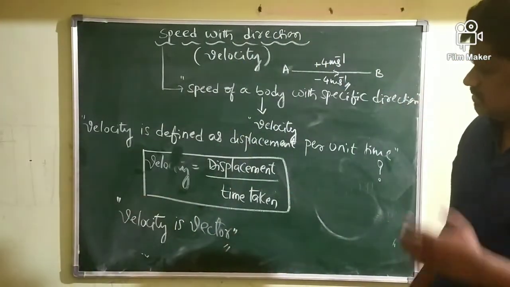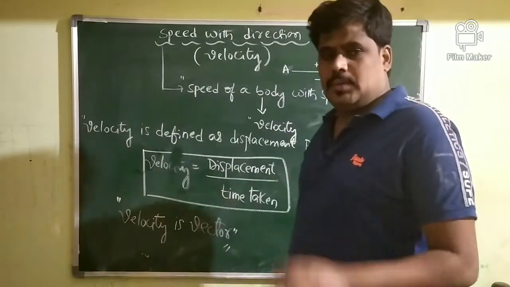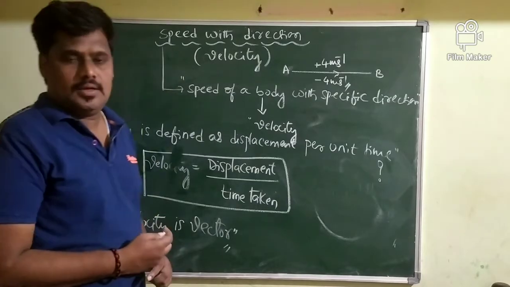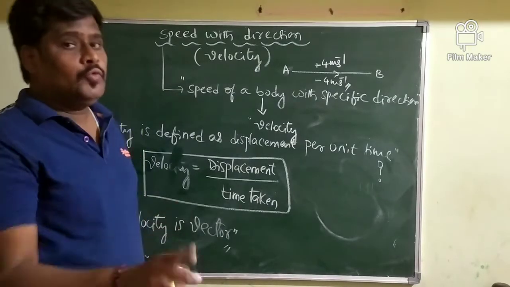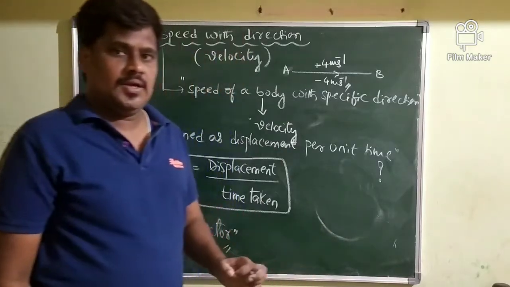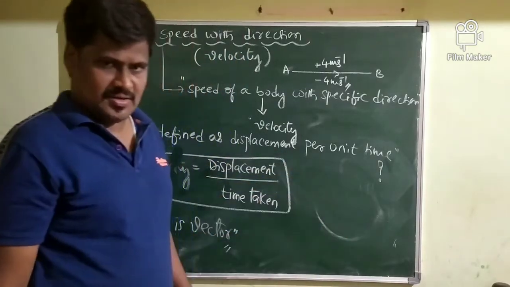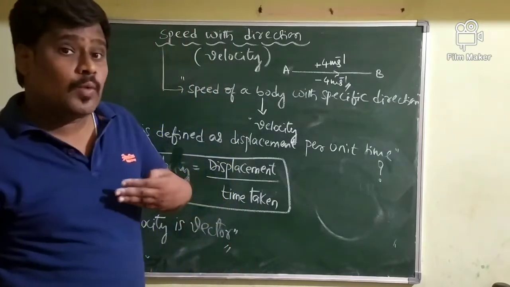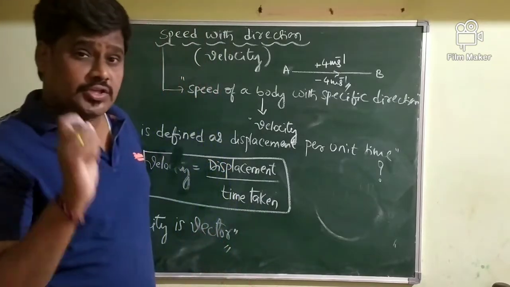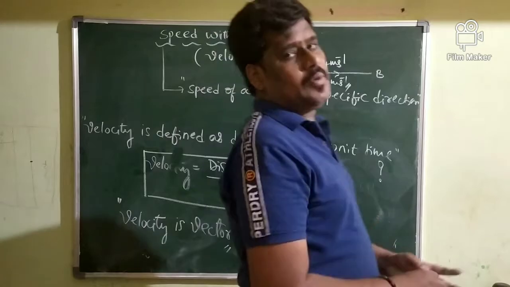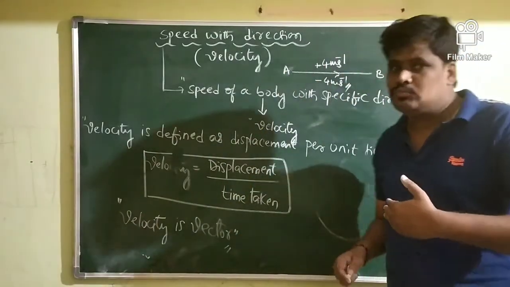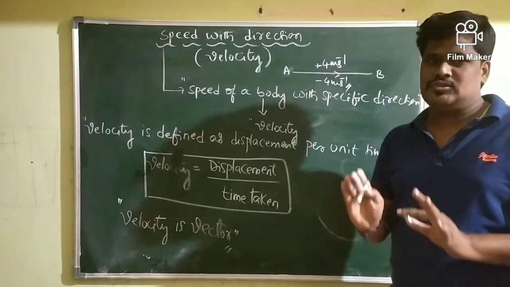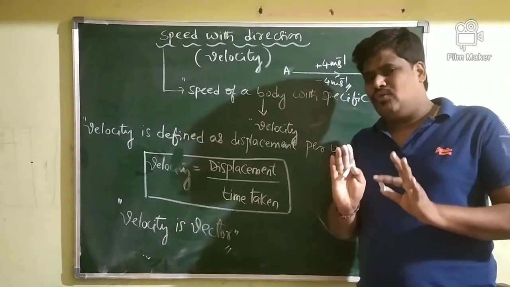The body is said to have uniform velocity provided it moves with constant speed along one particular direction, without changing the direction of motion. Suppose the body is moving with a constant speed, then I can say that the body is moving with a uniform velocity.